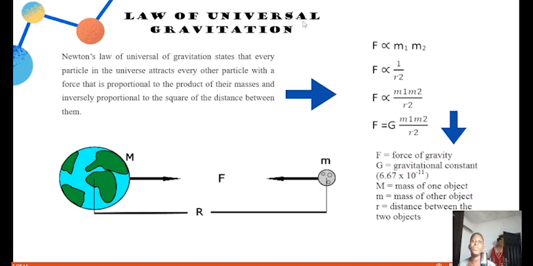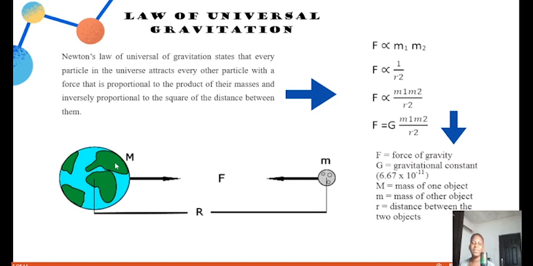So, the law of universal gravitation. Don't forget what I told you about law: when something is a law, it is generally accepted everywhere. So what is the law of universal gravitation? Newton's law of universal gravitation states that every particle in the universe attracts every other particle with a force that is directly proportional to the product of their masses and inversely proportional to the square of the distance between them. So just look at this picture.